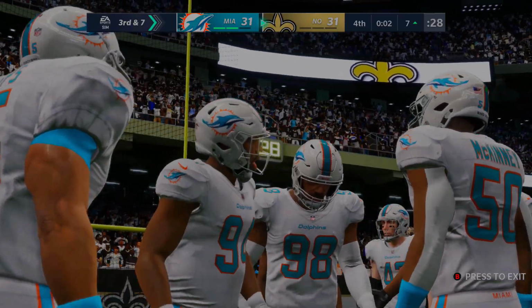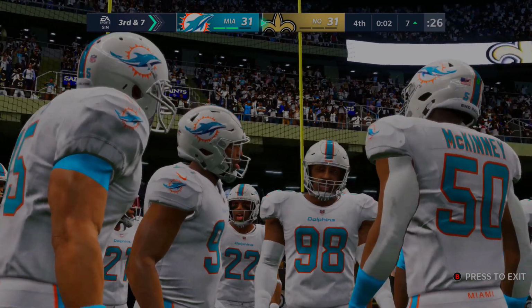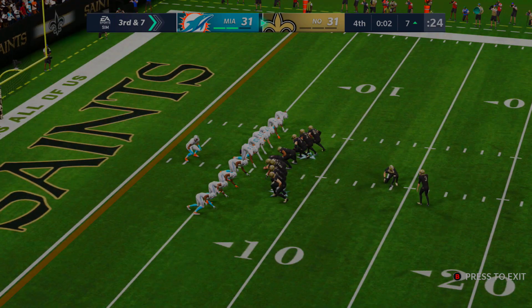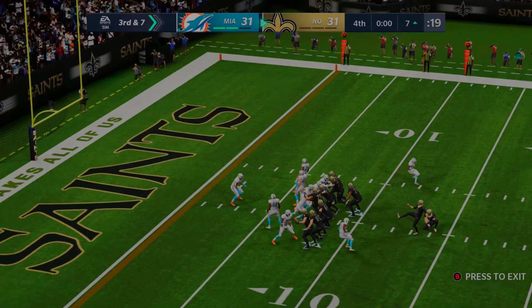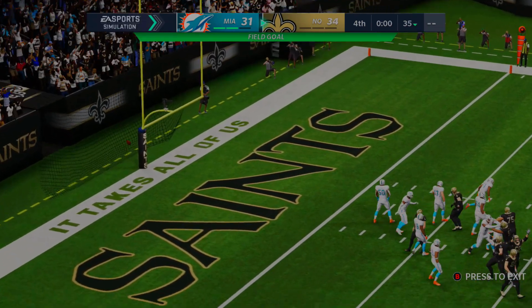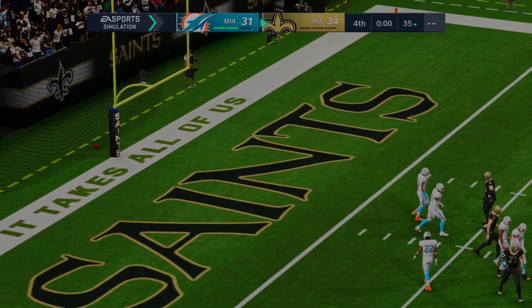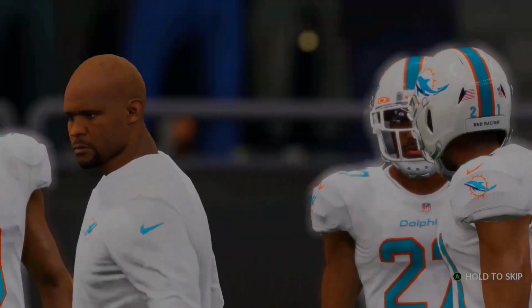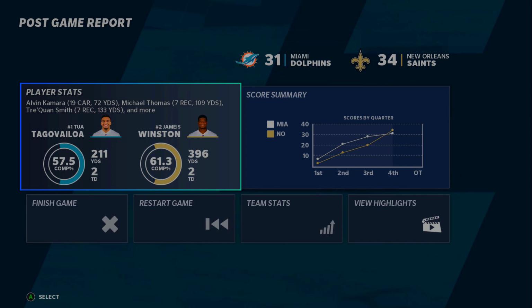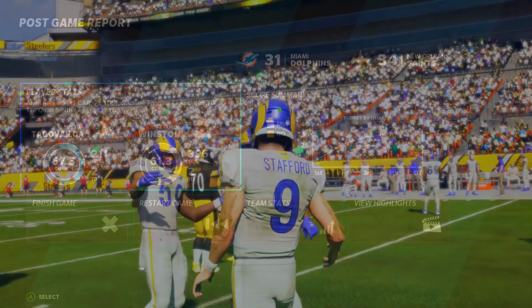Michael Thomas 109 yards, and they'll waste all the time on the board to 2 seconds for a field goal kick to win the game, tied at 31. They make this, they walk it off 34-31, which they do, and the Saints score 10 points consecutively in the final 2 minutes, and they beat the Dolphins 34-31. Jameis Winston 400 yards and 2 touchdowns. 200 yards and 2 touchdowns.